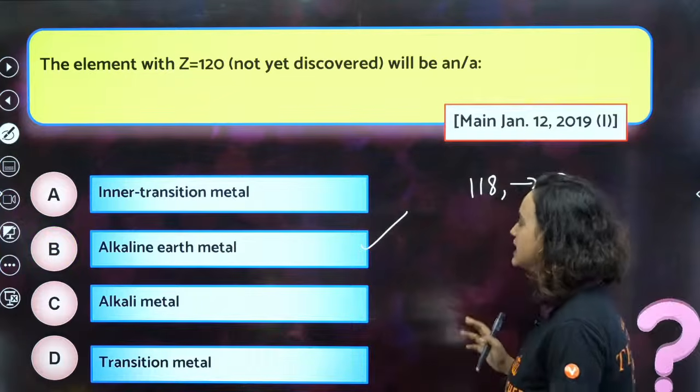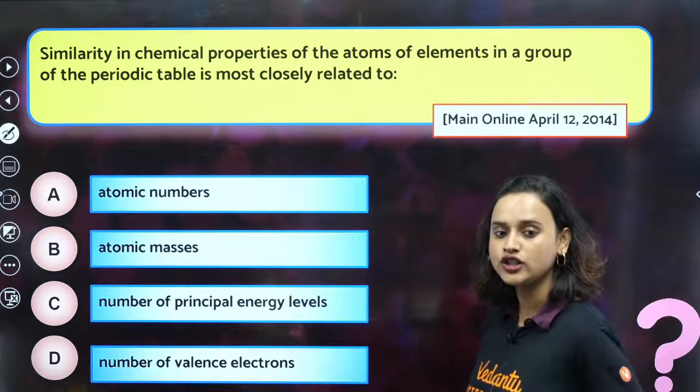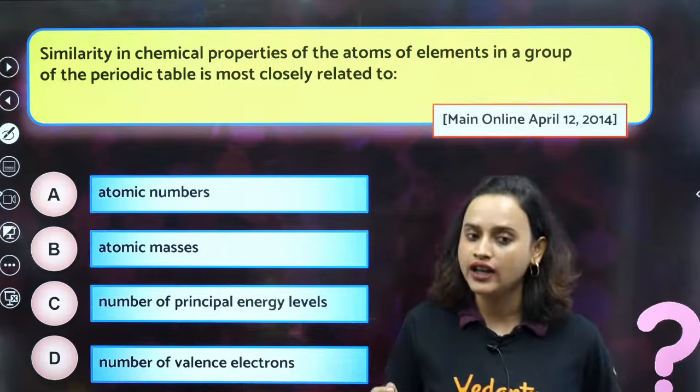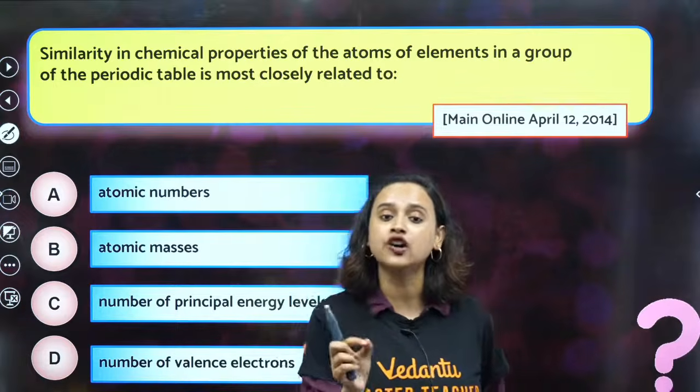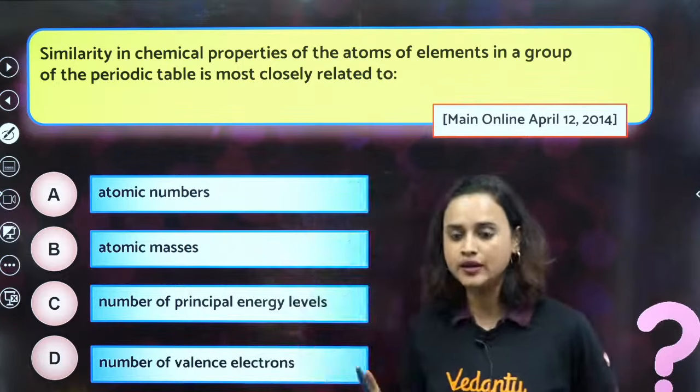Very good. So, option B is the correct answer. Let's check it out. Oh, yes, we are right. Option B is the correct answer. Moving on to the next one. Similarity in chemical properties of the atoms of elements in a group of the periodic table is most closely related to what? Tell me.